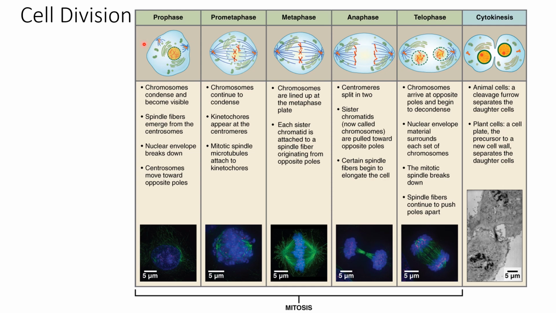But what happens simultaneously, it's just shown in a different column here, is a process called cytokinesis. Cytokinesis is where the cytoplasm starts to pinch in. This is called a cleavage furrow right here, which divides the cell into two. Cytokinesis actually begins in the late part of anaphase and continues through telophase.